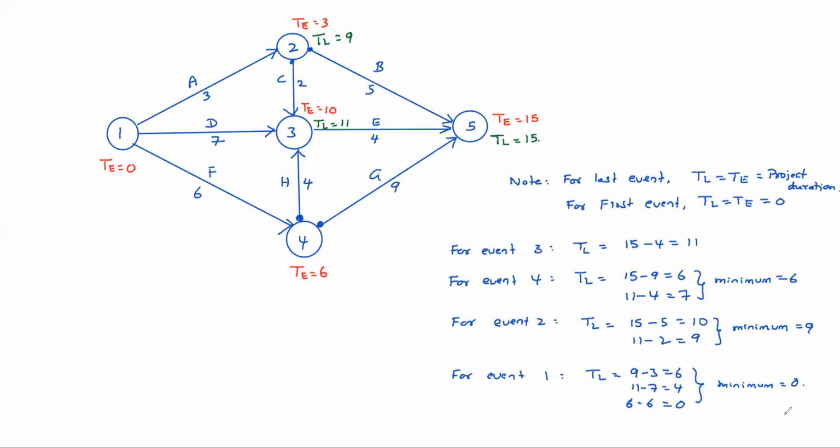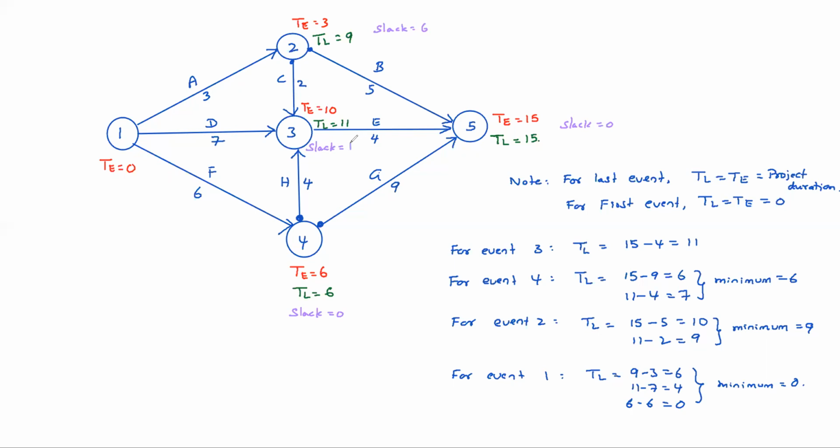Example. See what is slack here for event 2? Slack. 6 is the slack. Okay, here we have not mentioned TL, here how much? 6, right? Yeah, for event 6. Okay, slack is how much here? 0. Slack equal to 0 here. Here also slack 0. Here for event 3, what is slack? 1.